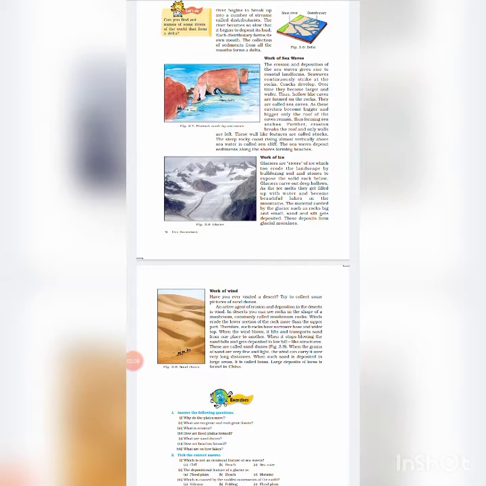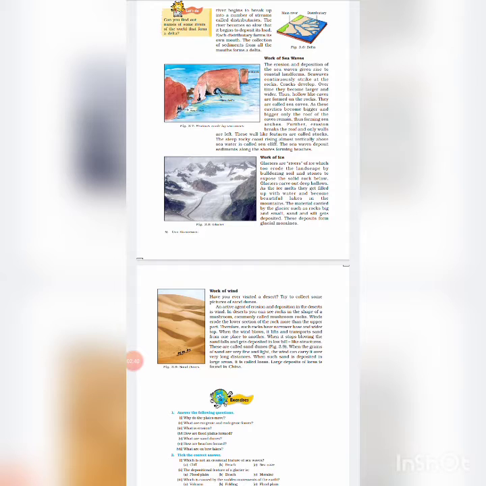Now, work of the sea. Work of sea waves. The erosion and deposition of the sea waves give rise to coastal landforms. Waves continuously strike at the rocks, developing cracks. The cracks become larger and wider over time, due to which hollow-like caves are formed on the rocks. They are called sea caves.